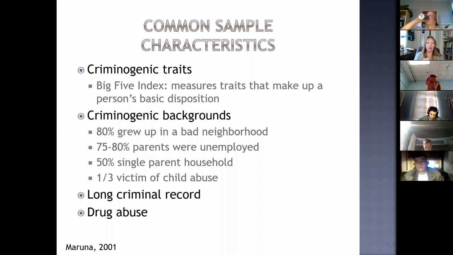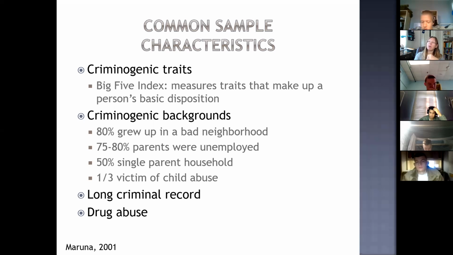And what they found is between the persisters and the desisters, they had very similar characteristics among the Big Five Index. So they didn't see many significant differences between the persisters and the desisters when they looked at the Big Five Index scores. What they did see is when they compared the persisters and the desisters to the general population that had not been incarcerated, that's where they saw differences in the Big Five Index.